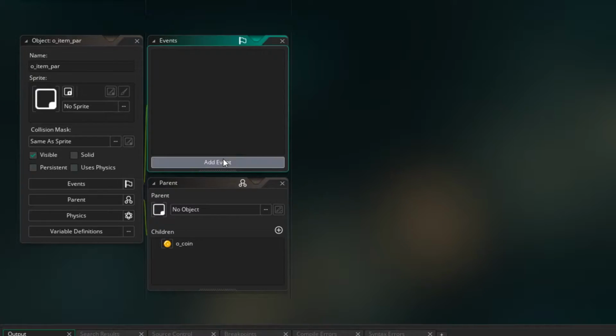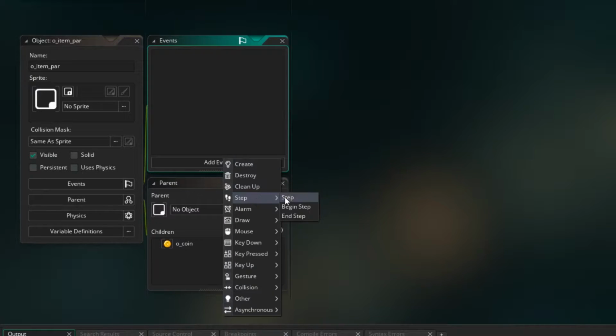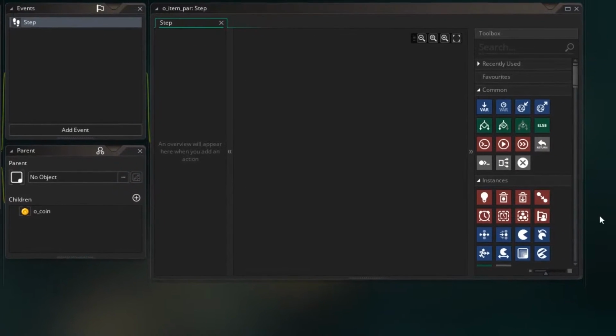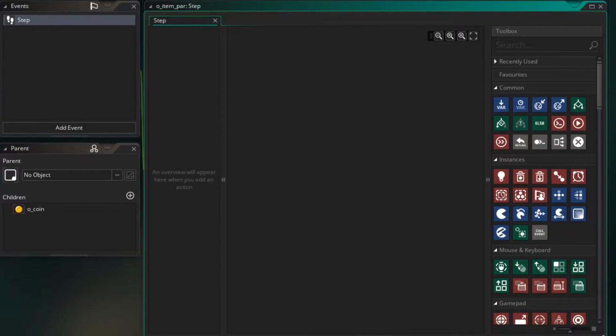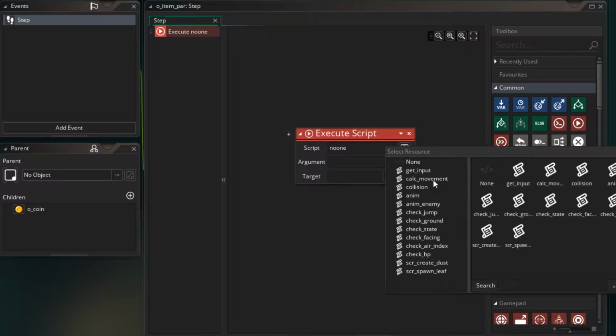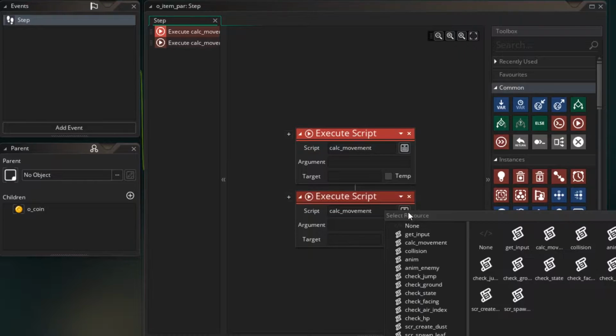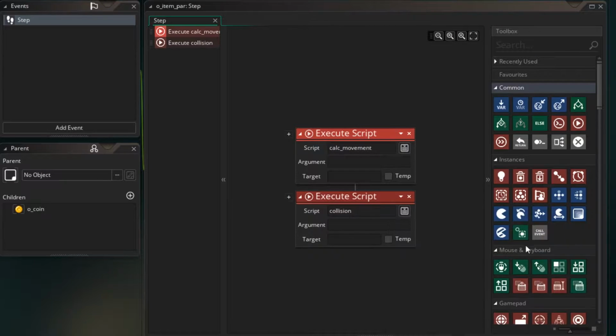So let's add a step event to the parent. And in here, I want to run the collision code. So let's go to execute script, and I'm going to select firstly the calc movement, because that will enable the gravity to be applied to the coin. And then we'll do a copy and a paste, and we'll also select the collision code, and that will enable it to bounce off the ground.